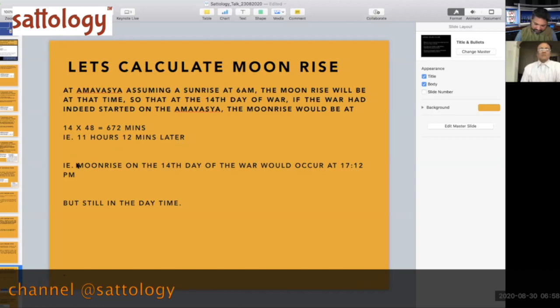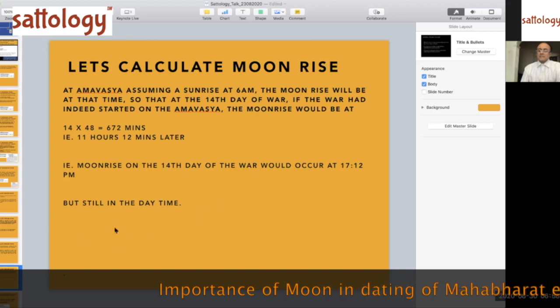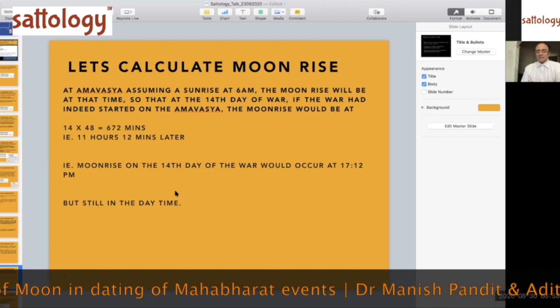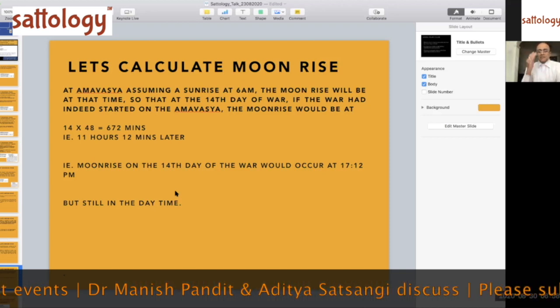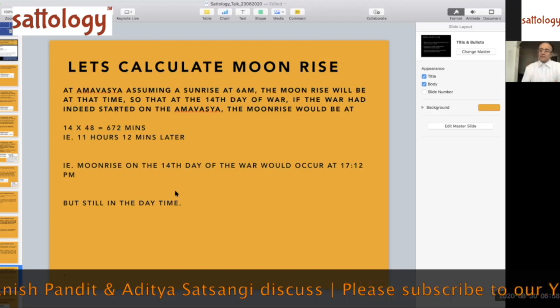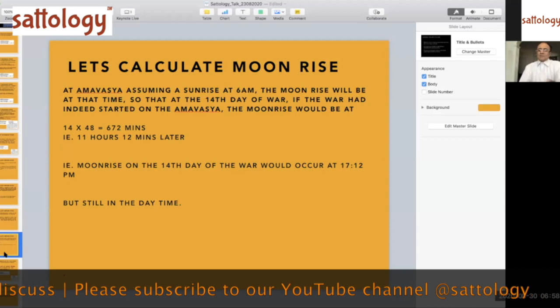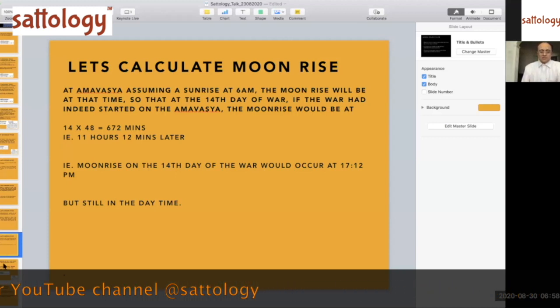So if the sunrise is at 6 a.m., the moonrise will occur 11 hours 12 minutes later, and therefore it occurs at 17:12 p.m. And therefore this moonrise is still in the daytime. It is still in the daytime. I want to point that out. Really, this is really important. So the moonrise on the 14th day of the war would occur at 17:12 p.m. Right? So what problem now has occurred? Now I will show you some more verses.